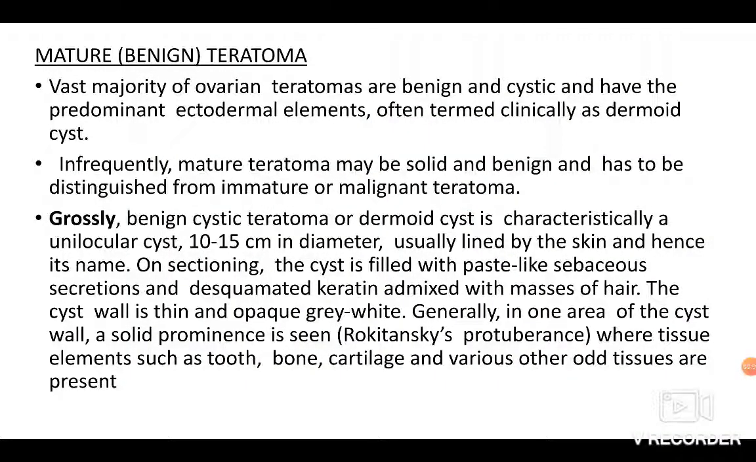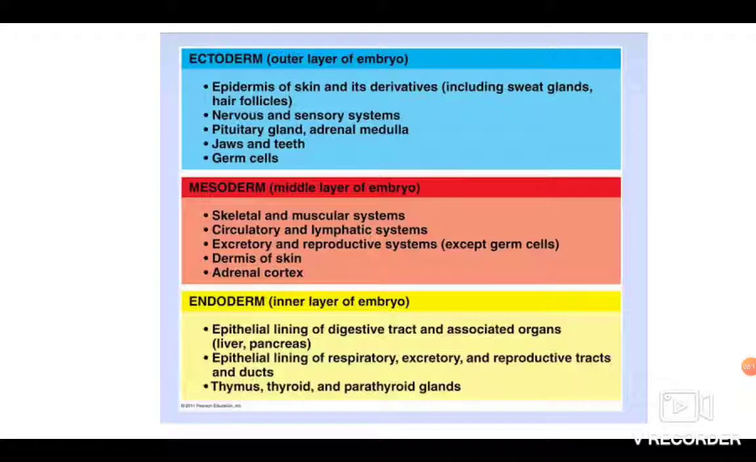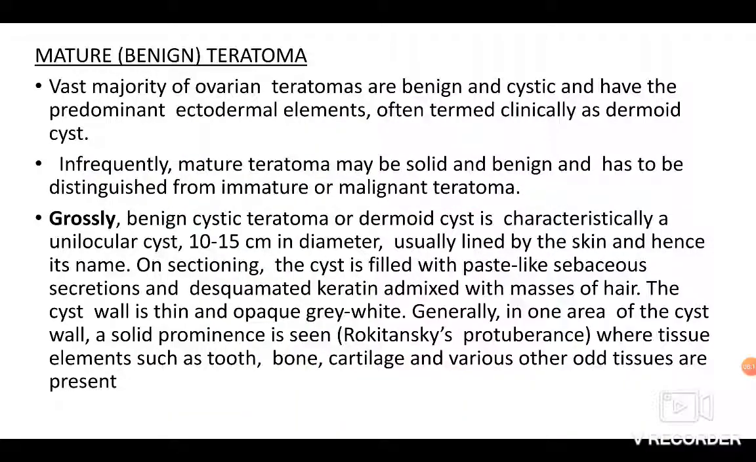Now mature benign teratomas. The vast majority of ovarian teratomas are benign and cystic and have predominantly ectodermal elements. Ecto meaning they contain epidermis of skin, nervous tissue, hair follicles, sweat glands, pituitary gland, jaws and teeth. So primitively they contain ectodermal elements. Infrequently, a mature teratoma may be solid and benign, which has to be distinguished from immature or malignant teratoma.